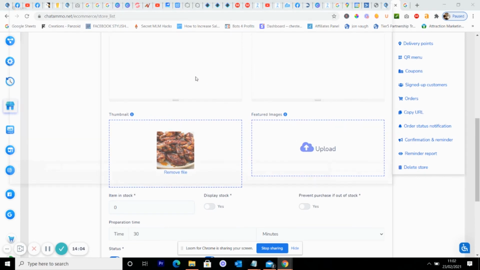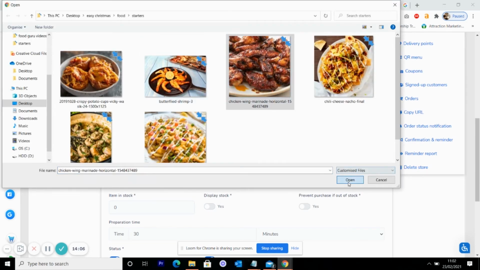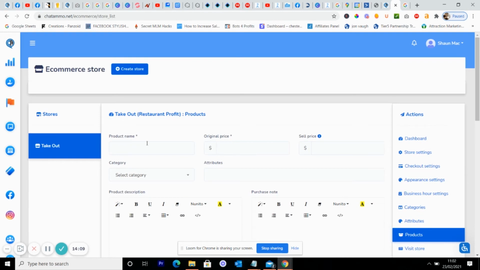This is another friend of mine who has another restaurant. So this is spicy chicken wings. There we go. Now I know this one was $3.95. Select category, we want that in starters. We don't really want anything extra with that one. We're just going to get the chicken wings.